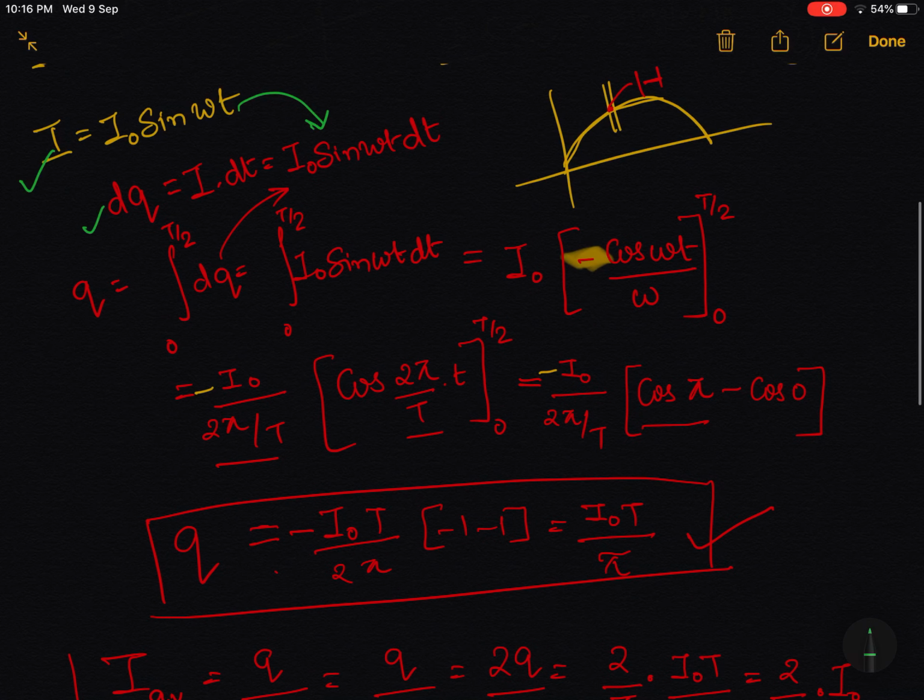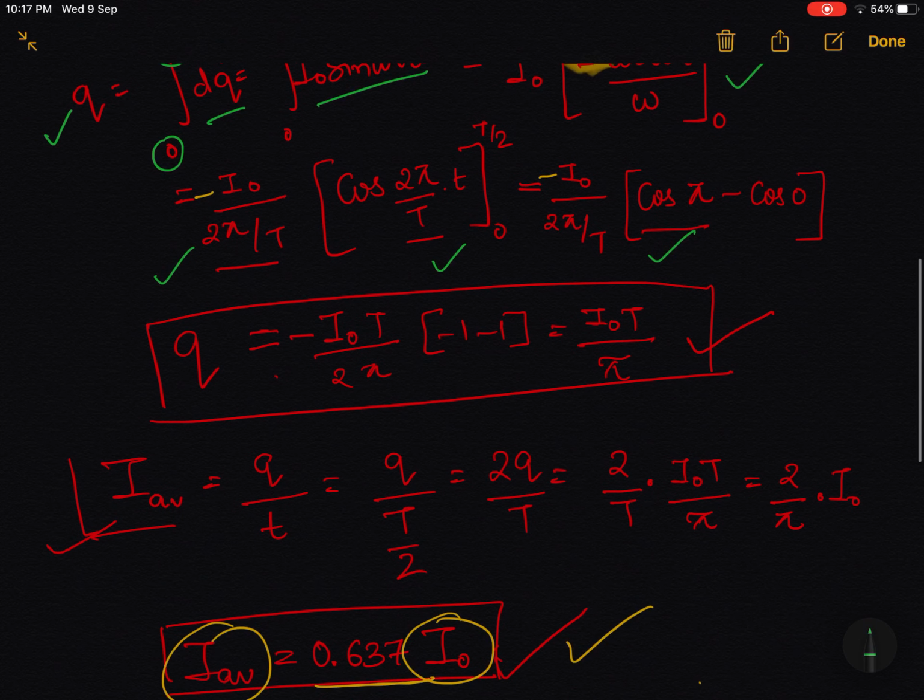Then we will simply go on integrating for the half cycle, that is 0 to t by 2. In the place of dq, we will substitute the value of dq, and then we will simply integrate it and keep on solving. Once we solve the value, this is where we derive q.